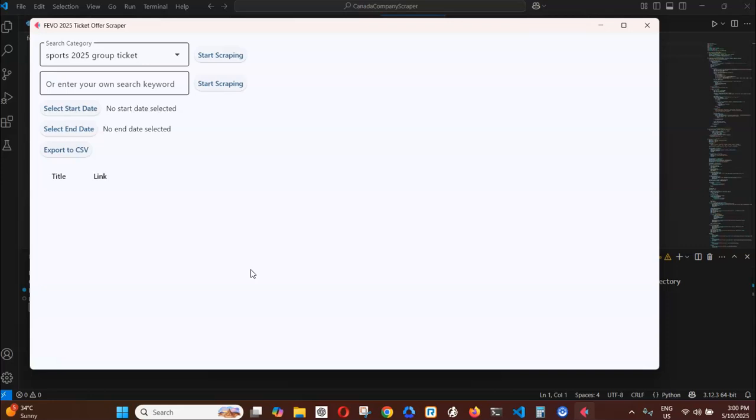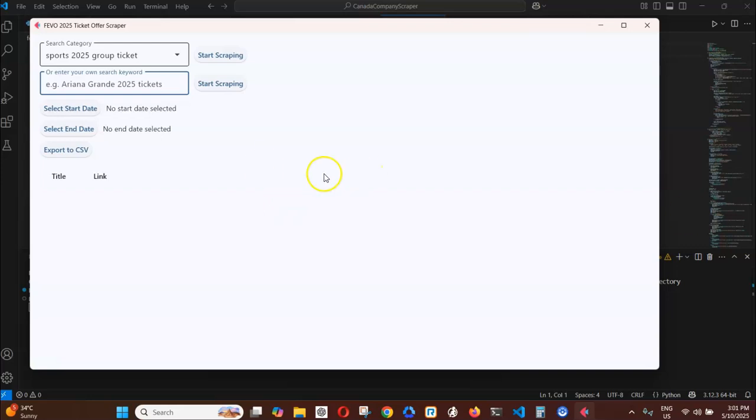If you have an idea, or you have a custom search, for instance, you can put it here. Like for instance, you want Ariana Grande 2025 tickets, or Taylor Swift 2025 tickets. You just have to put it here and then click on Start Search. But you have to put the start date and the end date, and it should be within that specific range.